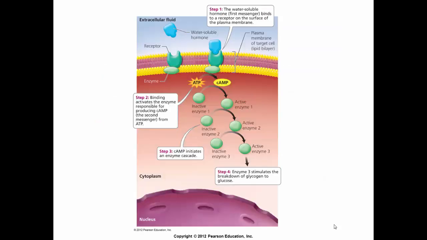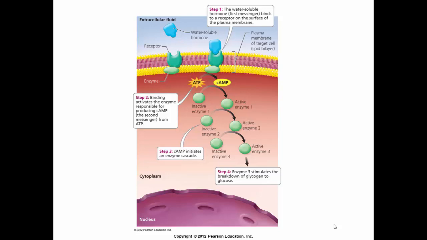Again, this is an example of a water-soluble hormone. So it's considered a first messenger, and it's going to bind on the cell surface. It will not diffuse directly through. In this example, the binding activates the enzyme responsible for producing cAMP, considered a second messenger, from ATP. cAMP is going to initiate an enzyme cascade.